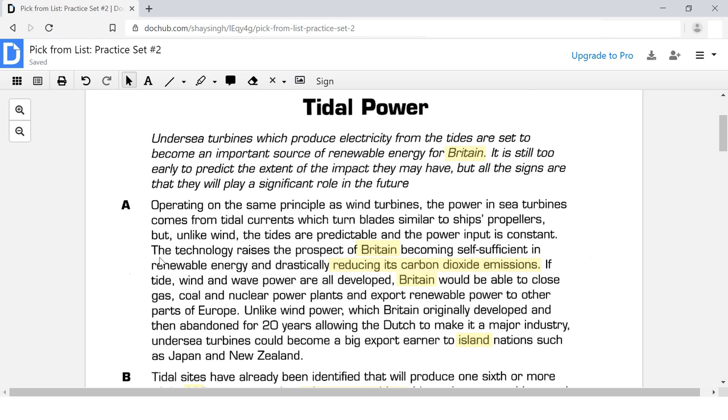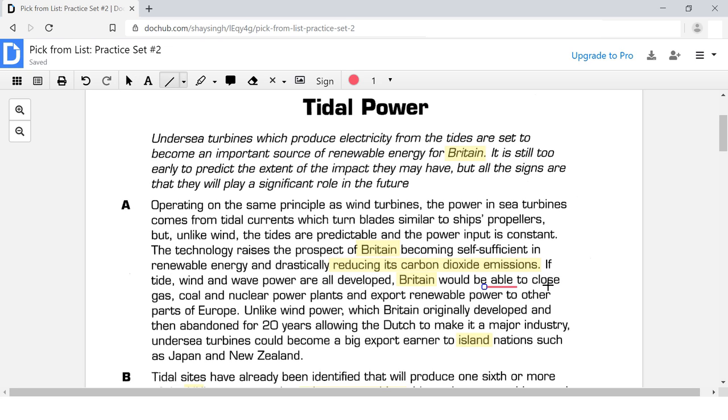So let's read this sentence. The technology raises the prospect of Britain becoming self-sufficient in renewable energy and drastically reducing its carbon dioxide emissions. Okay, we already read that. We could have just skipped it. There was no need to read it because we already read it before. But let's read this next one. If tide, wind, and wave power are all developed, Britain would be able to close gas, coal, and nuclear power plants and export renewable power to other parts of Europe. Well, there's our answer, guys.